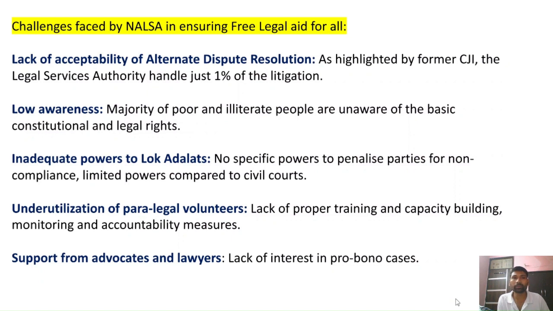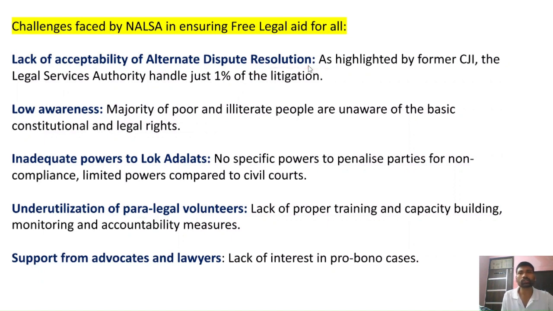However, it would be better if you write some of the challenges which the National Legal Services Authorities are currently facing in providing free legal aid for the people. So you can just mention one or two points and then you can conclude on a positive note. So firstly, you can mention the lack of accessibility to alternate dispute resolution.